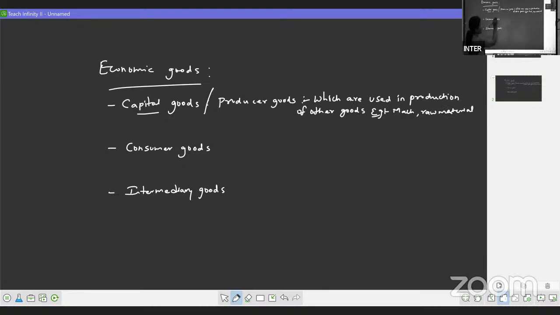So here what we can say, if it is coming for 2 marks, you have to write 3 points over here. First, you will write which are used in the production of other goods and they do not satisfy human wants directly.